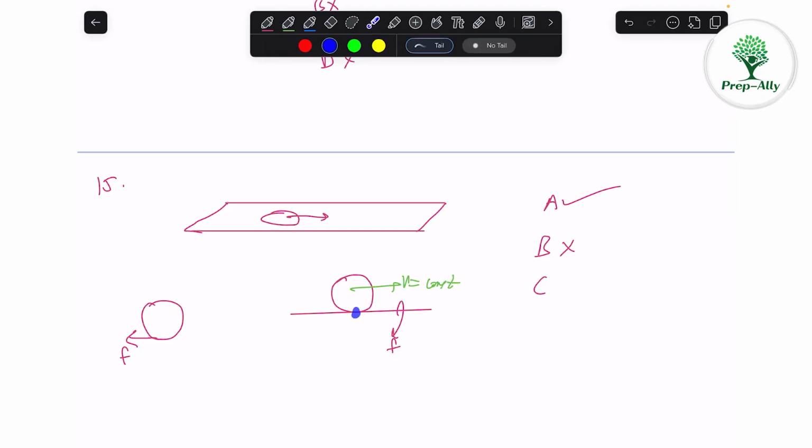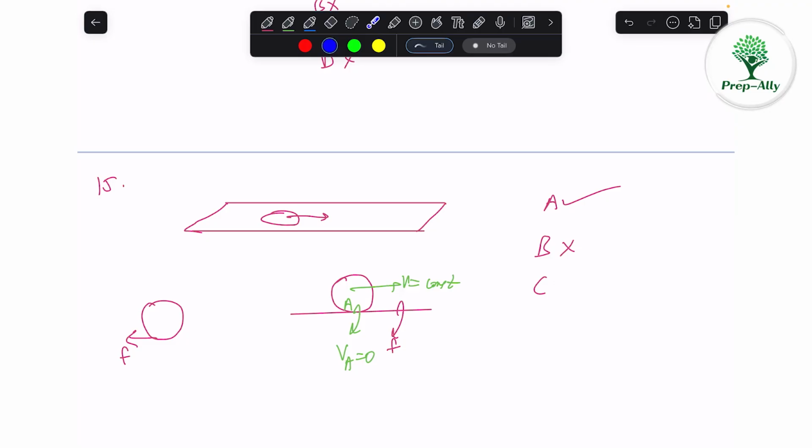It is not sliding at all. The condition for rolling is that the velocity of this particle A here is zero at any instant. It is at rest. After some time, this particle will come here, so it will have some speed, but whatever particle is in contact with the ground, let us say B, the velocity of B will be zero. That is the definition of rolling.